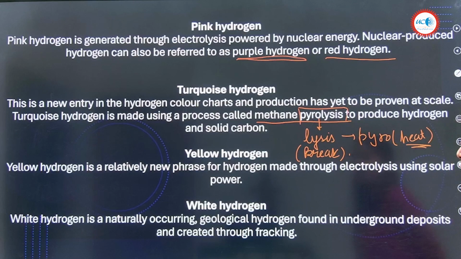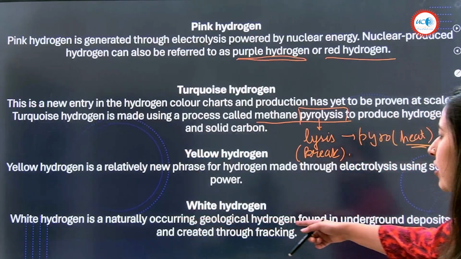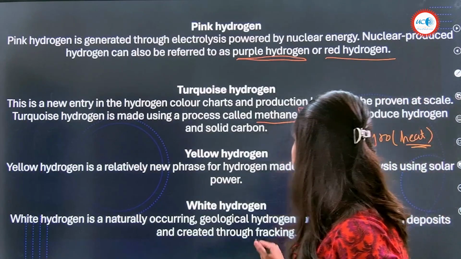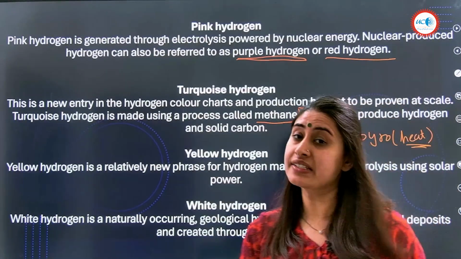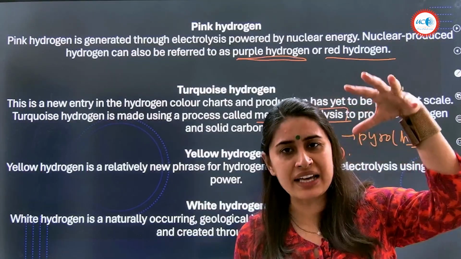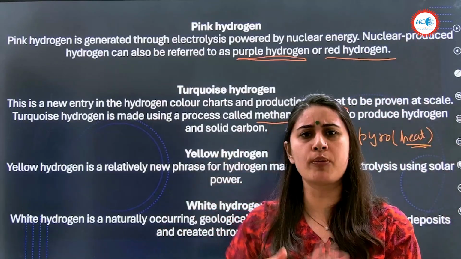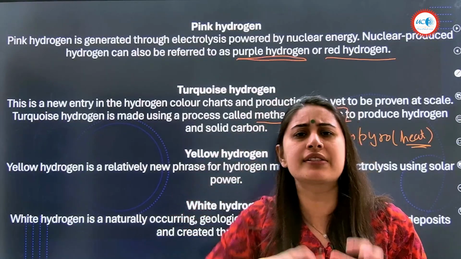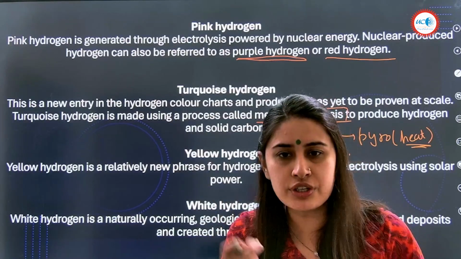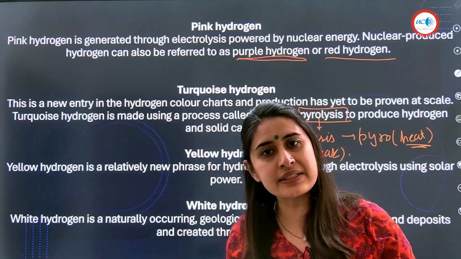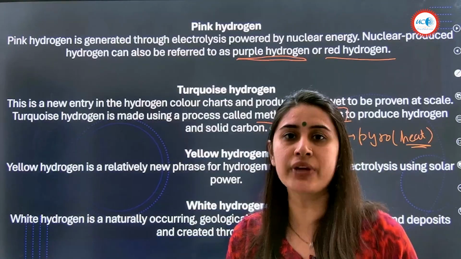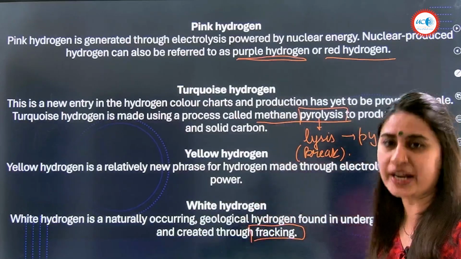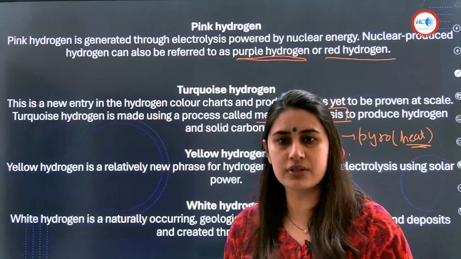Okay, now if you see the next one, white hydrogen is a naturally occurring geological hydrogen found in underground deposits and created through fracking. Okay, now what is this fracking? Fracking is nothing but, with high pressure, you inject maybe from a borehole or from subterranean regions, you are going to inject the water at such high pressure that if there are any fissures or any such trapped gases, they would come out. And we know about the shale boom that happened in US. That's through the process of fracking. Okay, so this is white hydrogen now that we are talking about, the one which is trapped underground.